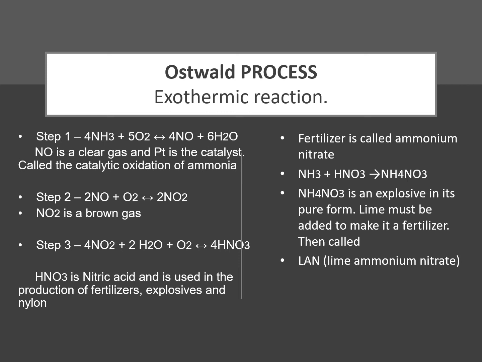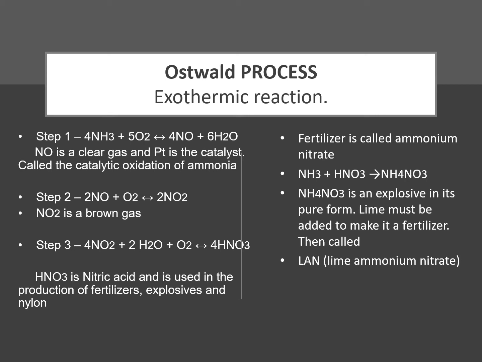Step 3, 4NO2 plus 2H2O plus O2 double arrow 4HNO3. Now please note that HNO3 is nitric acid, and it is used in production of fertilizers, explosives, and nylon.